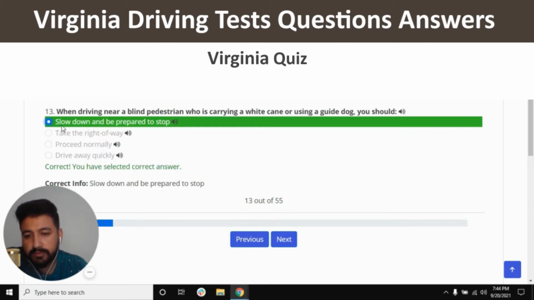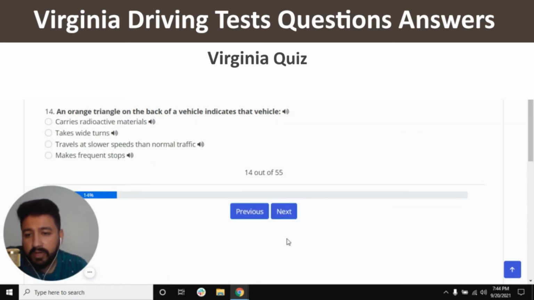So first option and next. An orange triangle on the back of vehicle indicates that vehicle. The right answer is travels at slower speed than normal traffic. So third option should be the right one.